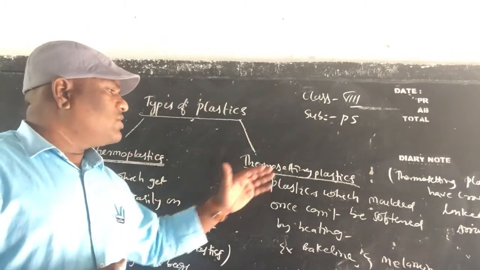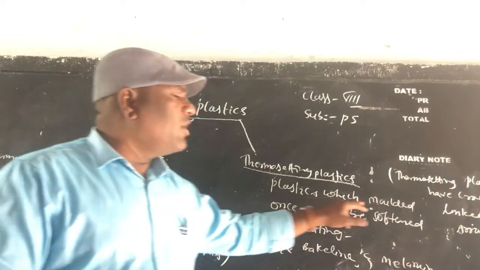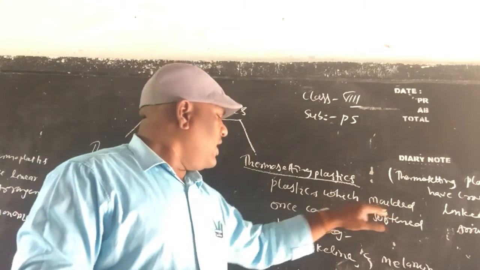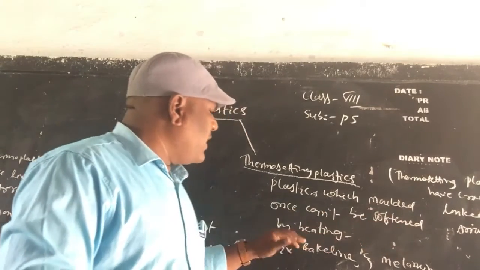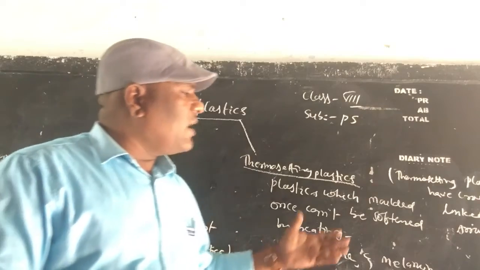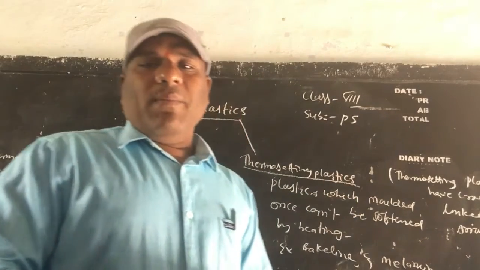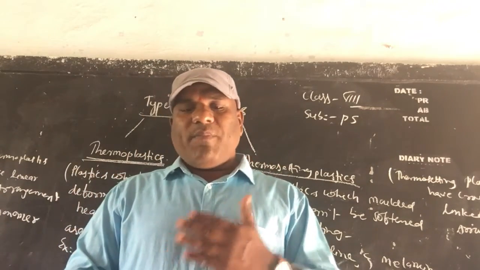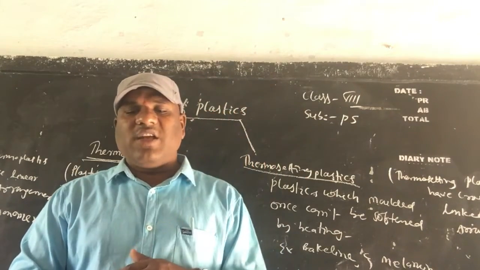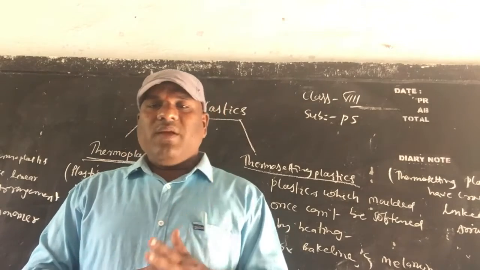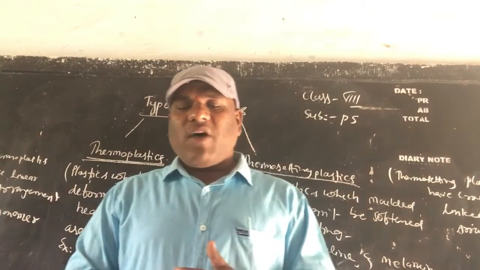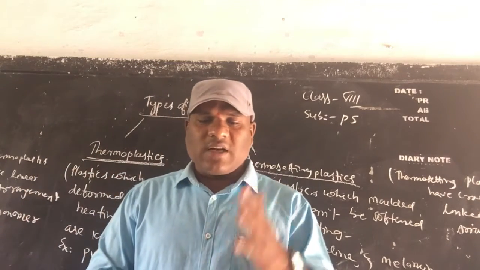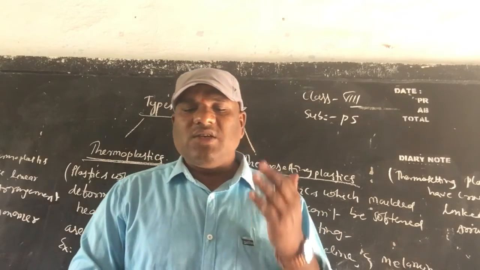Children, thermosetting plastics are plastics which, once molded, cannot be softened by heating. Examples are bakelite and melamine. What is the use of bakelite? Bakelite is a poor conductor of electricity. It is also heat resistant, and it is used for making electrical switches and various utensils, etc.